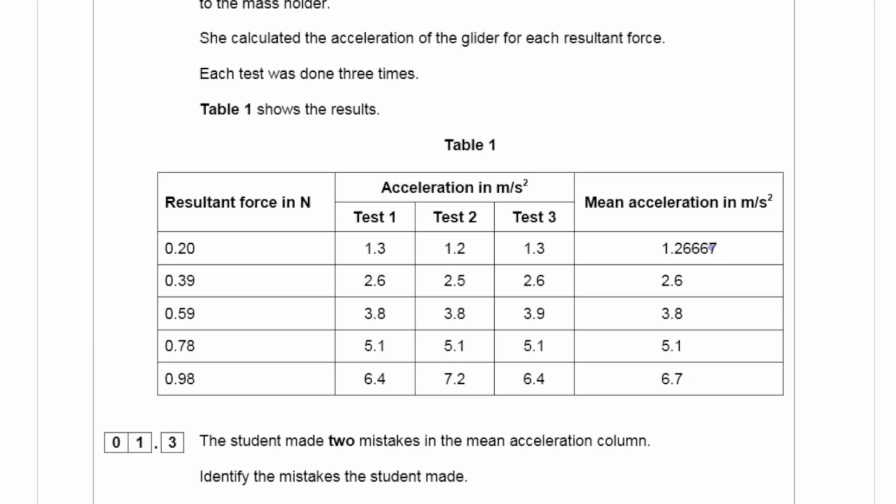So when we are recording data, we particularly learn this in A-level physics, not mainly in GCSE, but you have to know about this. When we are recording data, it's always better to record all the data into the same significant figures or same decimal points. This way, when you're plotting the points onto a graph, you're not going to have too many different significant figures to deal with. So this is actually incorrect. This should be in 2 significant figures. So I would put that as 1.3 rather than that entire number.